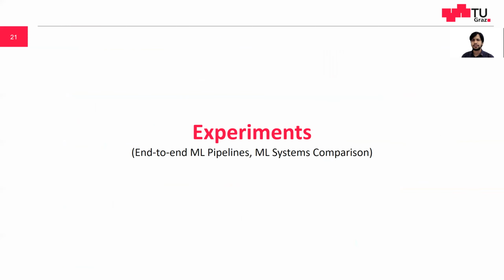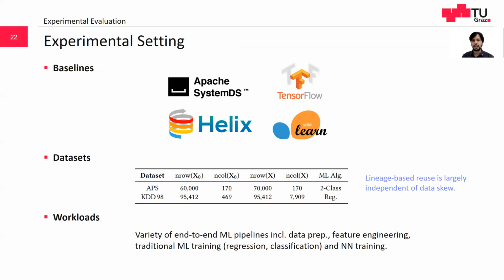In this section, we'll discuss a few snapshots of the end-to-end experiments. More experiments and micro benchmarks can be found in the paper. We compare Lemma against the state-of-the-art ML systems such as TensorFlow, Apache SystemDS, scikit-learn, and coarse-grained reuse-based systems such as Helix. We use real datasets. However, lineage-based reuse is largely independent of data skew and more workload-dependent. We evaluated a variety of ML pipelines with different characteristics covering both traditional and neural network workloads.